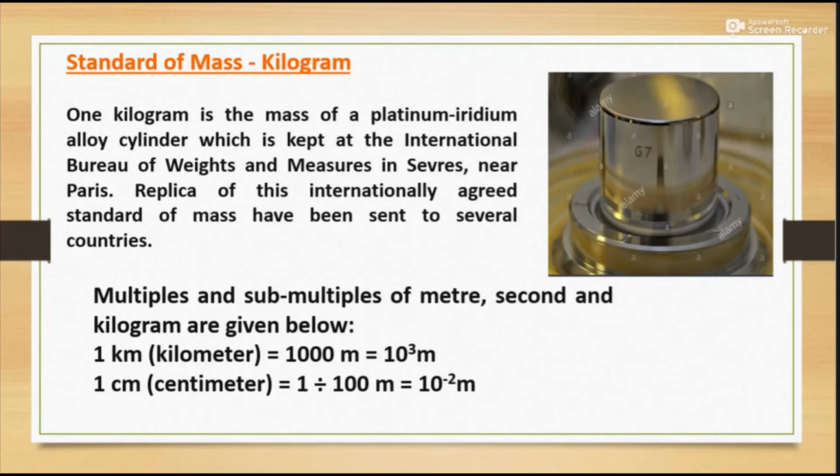Next, standard of mass. The physical quantities: standard of mass, time and length. Now the standard of mass: 1 kilogram is the mass of a platinum iridium object, which you can see here, the world accepted standard kept at the International Bureau of Weights and Measures in Sèvres near Paris. Replicas of the internationally agreed standard of mass have been sent to several countries.